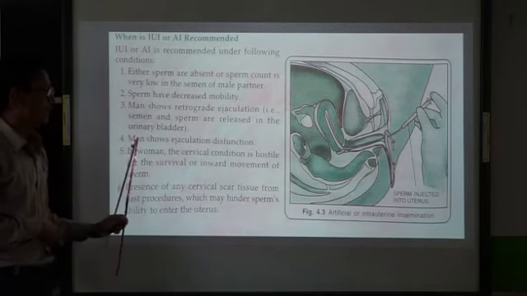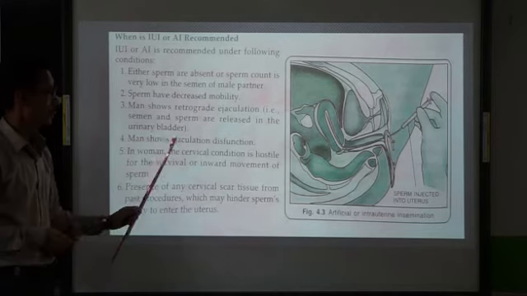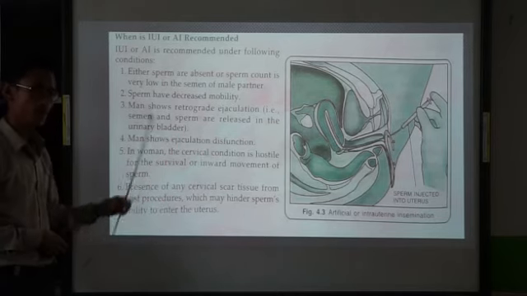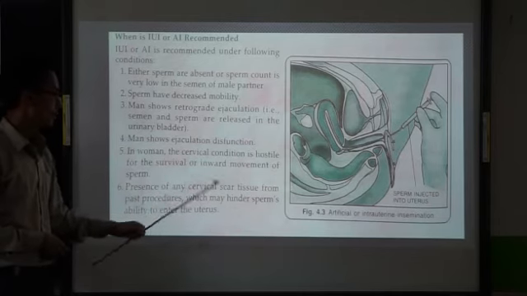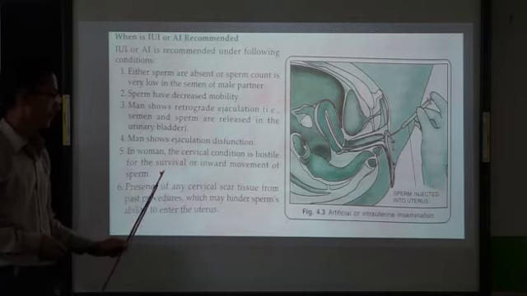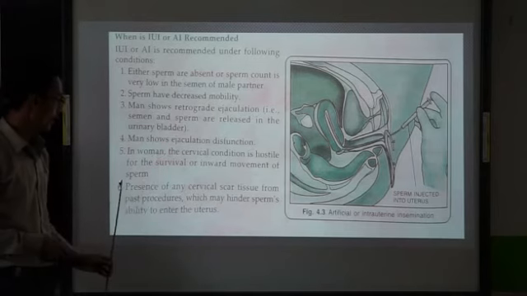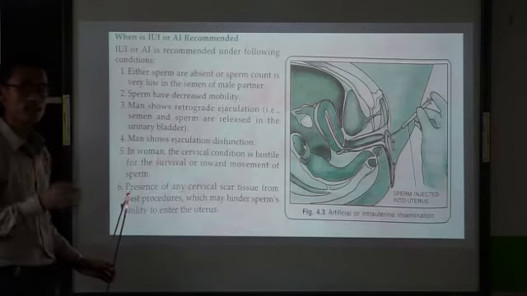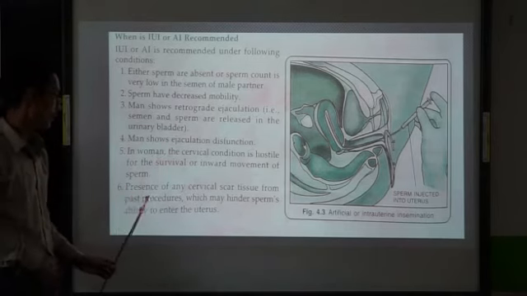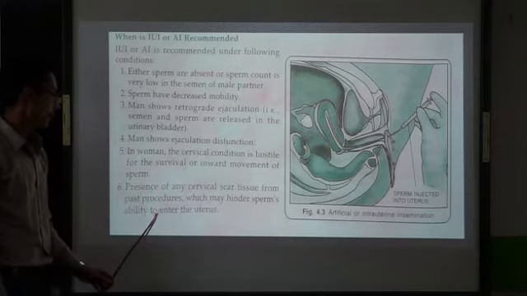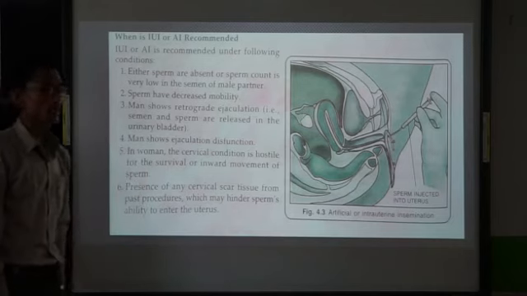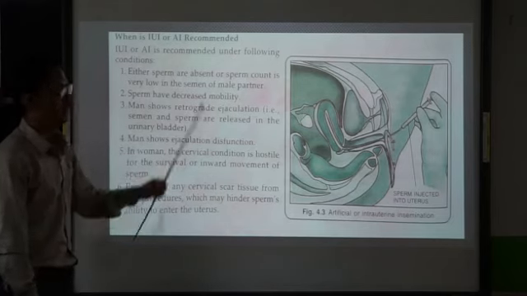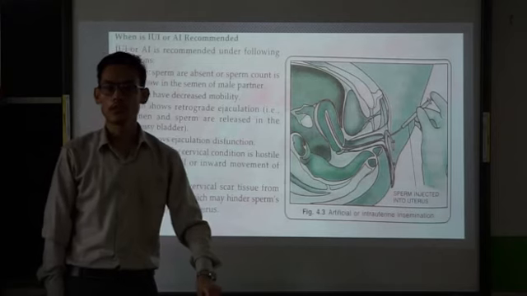Next, if the male partner shows ejaculation dysfunctions, one can go for AI. In case of female, the cervical condition is hostile for the survival or inward movement of sperm. Last one, presence of any cervical scar tissue in the female, which will hinder the sperm's ability to enter the uterus. So these are the conditions in which AI or IUI is recommended.